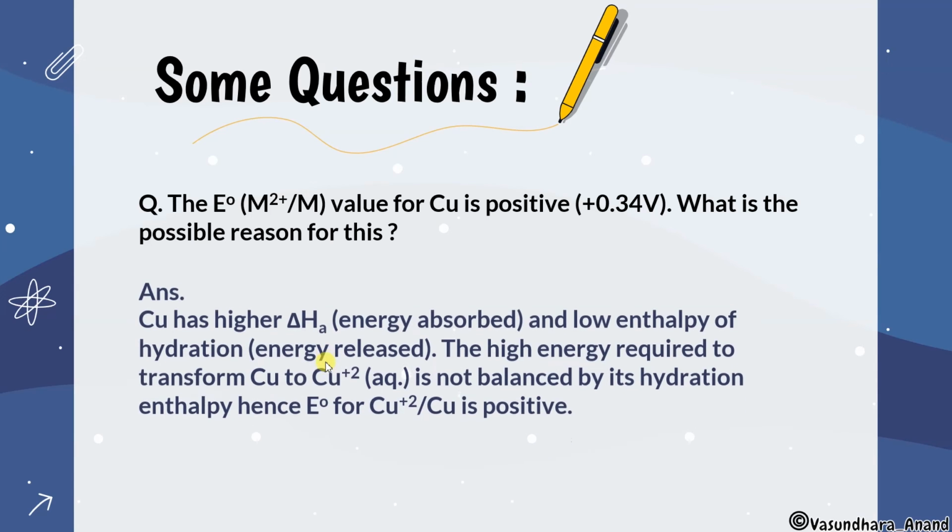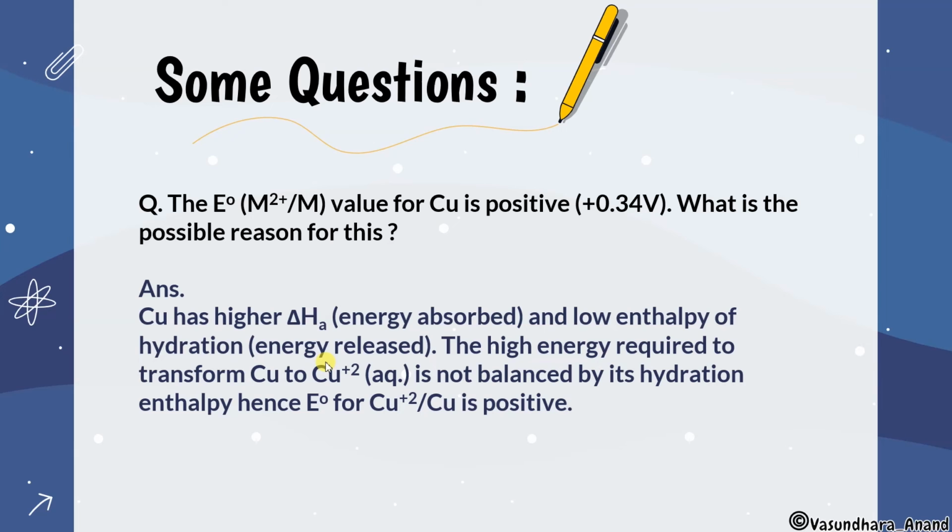So that is somewhere related with the hydration enthalpy. What you have to say is that copper has a higher enthalpy of atomization, that is, the energy absorbed is higher, and low enthalpy of hydration. It has very low enthalpy of hydration, I have already told you. In enthalpy of hydration, what happens? A bond forms with water, so energy is released there. So high energy is absorbed, low energy is released. Clear? The high energy required to transform copper to copper+2 is not balanced by its hydration enthalpy.